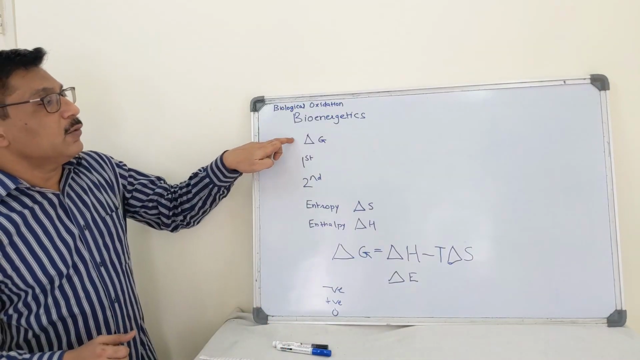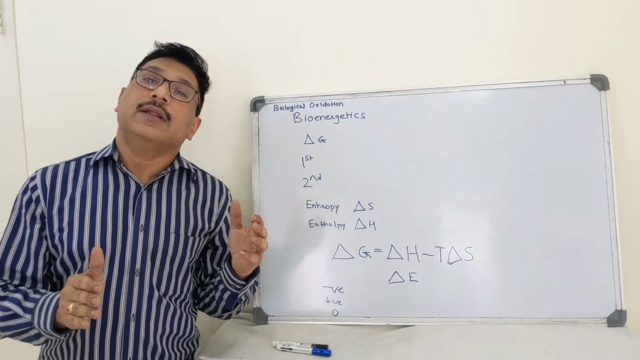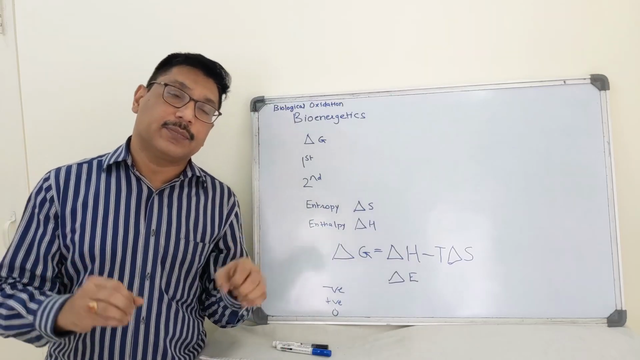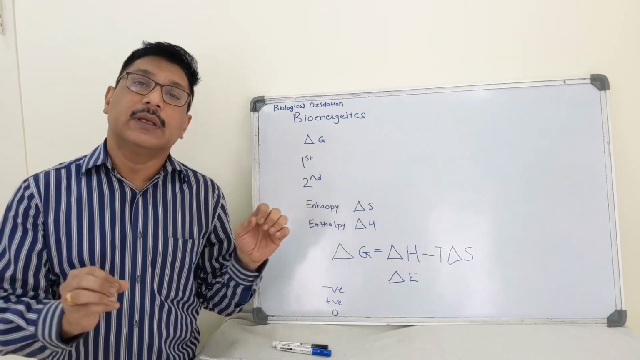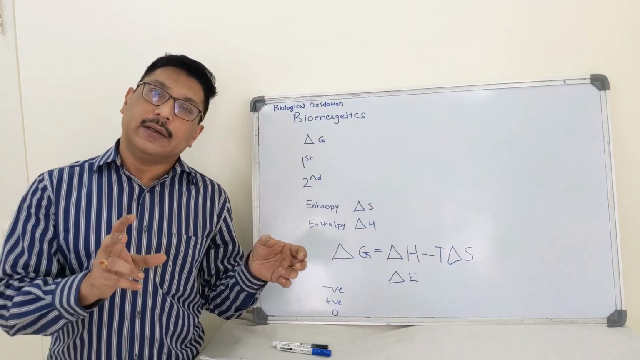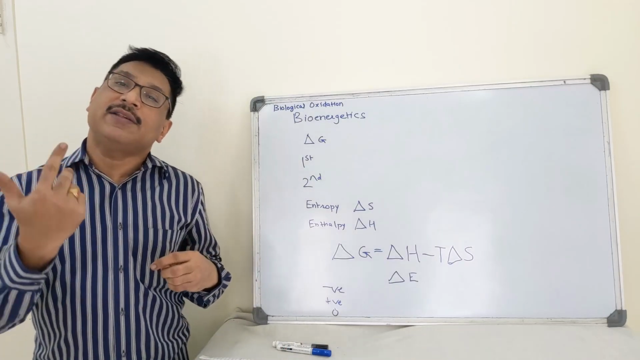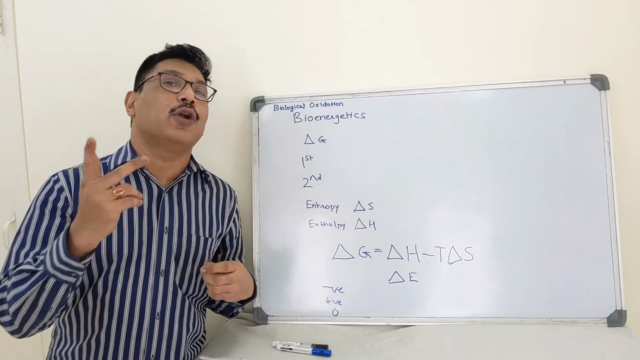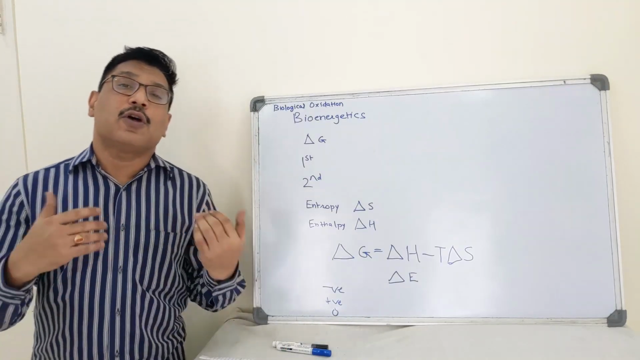So let us understand the concepts. Delta G gives change in free energy. It is the portion of total energy that is available for doing work. It is utilizable energy, or it is also called chemical potential. So what is the first law of thermodynamics?